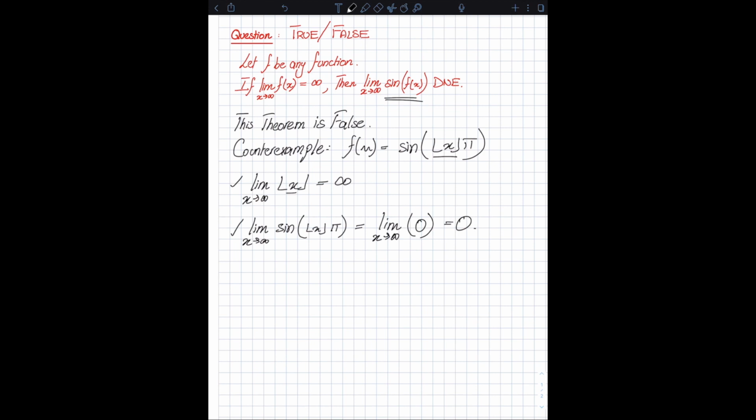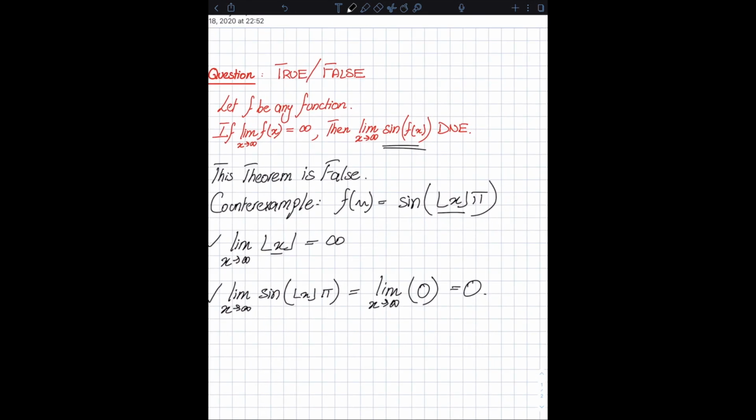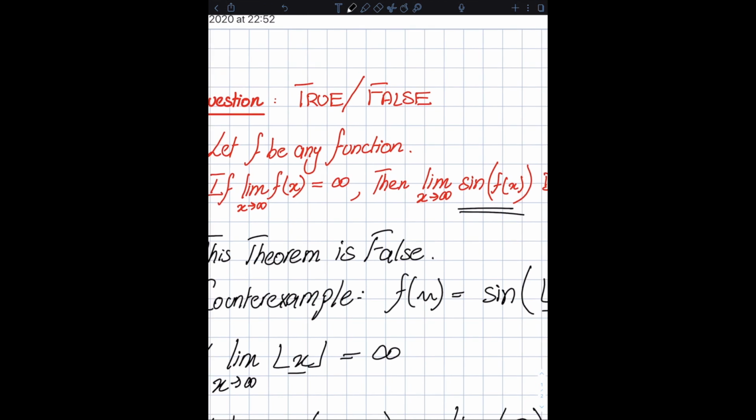I would leave you with one thing. This is my question for you. What would happen if I modify this question a little bit, and instead of saying let f be any function, I say let f be any continuous function? Would this theorem now be true or false? Let me know in the comments below what you guys think.